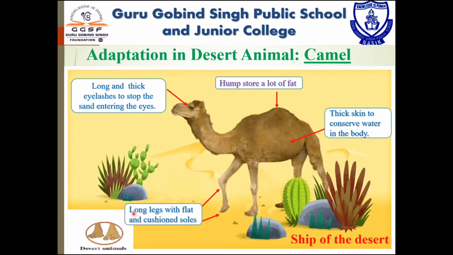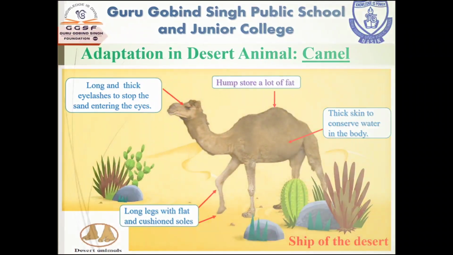Camels have special types of feet. These feet help them to walk in sand easily, and also protect them from the heat of the sand. Due to all these adaptations, the camel becomes most suitable to walk in the desert. Thus, it is used as a means of transport and is called the ship of the desert.